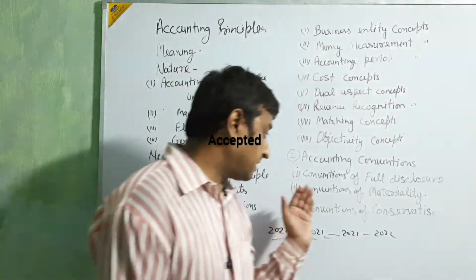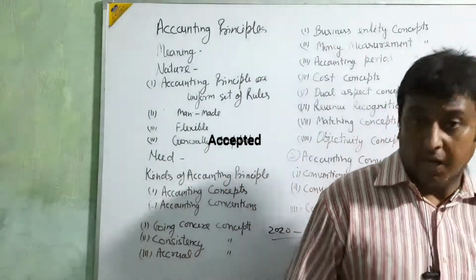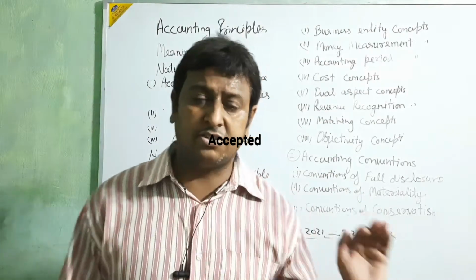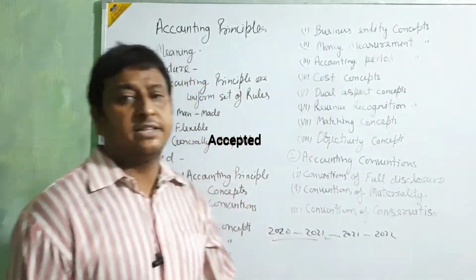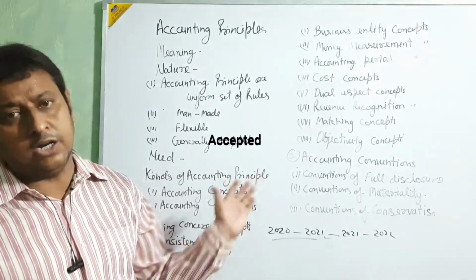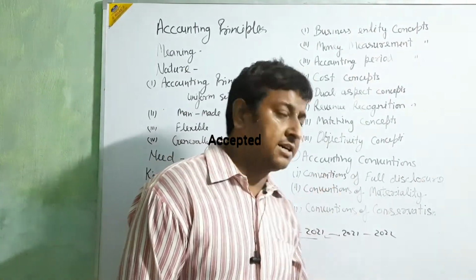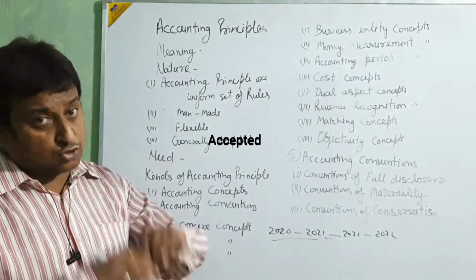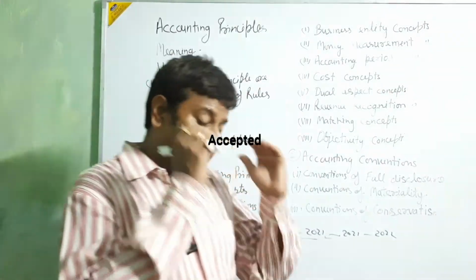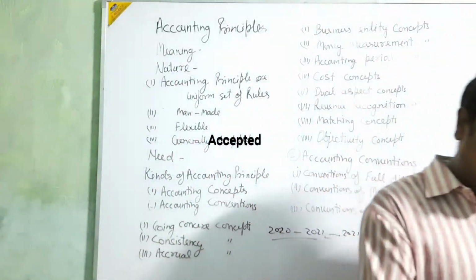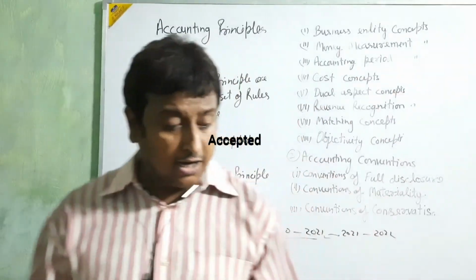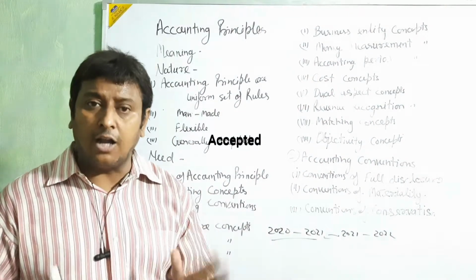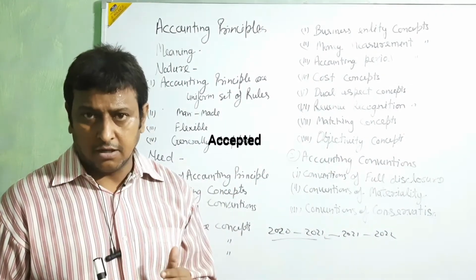Okay. Next, convention of materiality. This convention is just the opposite of full disclosure, because in full disclosure they say to show all the detail, and in materiality they say okay, show the detail, but try to save the detail which is favorable for you. Okay, beta?